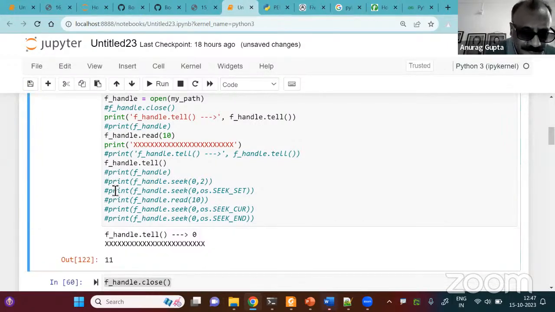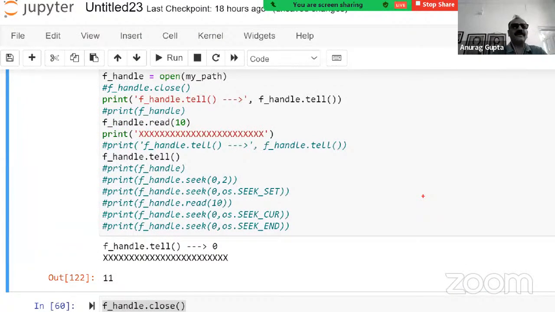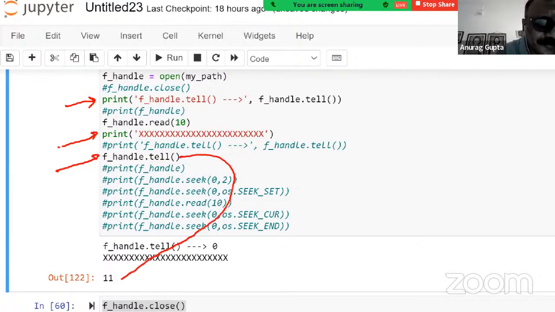Let me run it again. I have removed all the other print statements except this one. In fact, I should have removed this also. Finally, I am doing this. Since this is the last statement and all the others are commented out, its output will go to the standard output, which is 11.